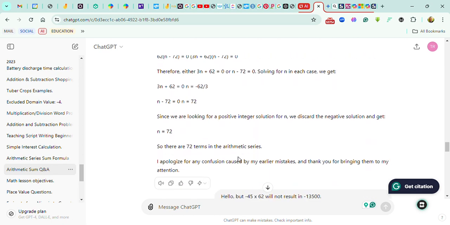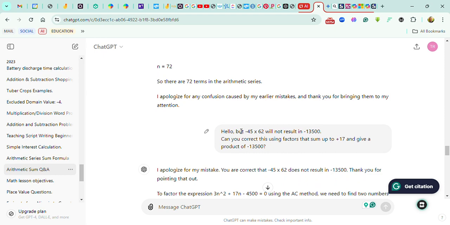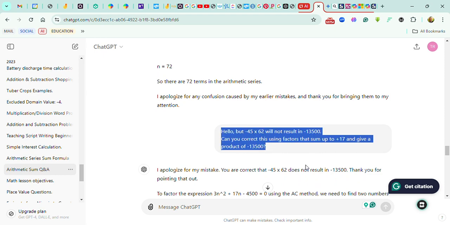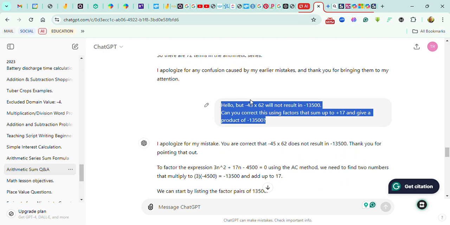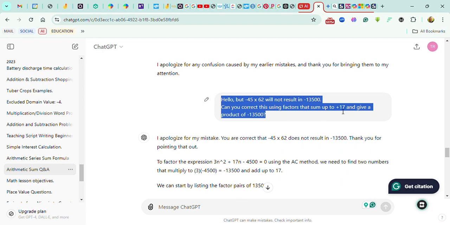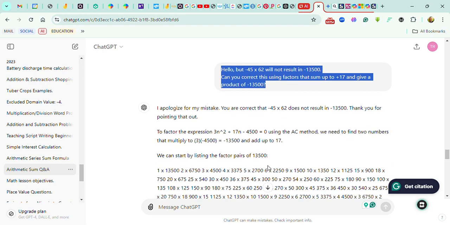Hello, now I was really getting flustered. What kind of thing is this? What was wrong with this AI? Minus 45 times 60 will not result in minus 13,500. Can you correct this using factors that sum up to plus 14 and give a product of minus 13,500?